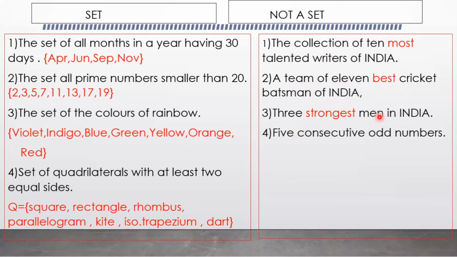And the 3 strongest men in India, or 5 consecutive odd numbers. Here also we will get different answers from different persons. The answer changes from person to person. So these types of collections are not considered as sets.